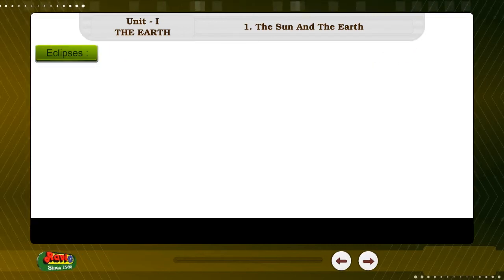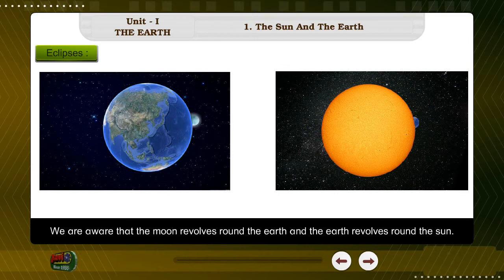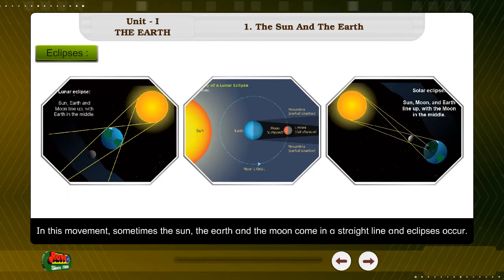Eclipses. We are aware that the moon revolves round the Earth and the Earth revolves round the Sun. In this movement, sometimes the Sun, the Earth and the Moon come in a straight line and eclipses occur.